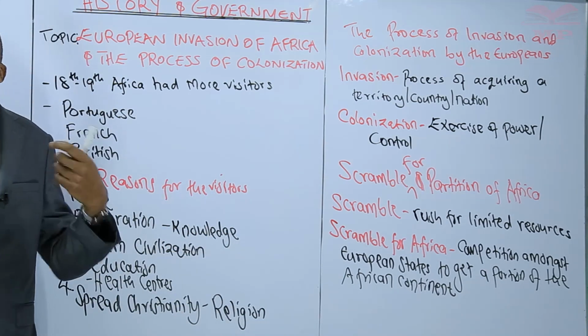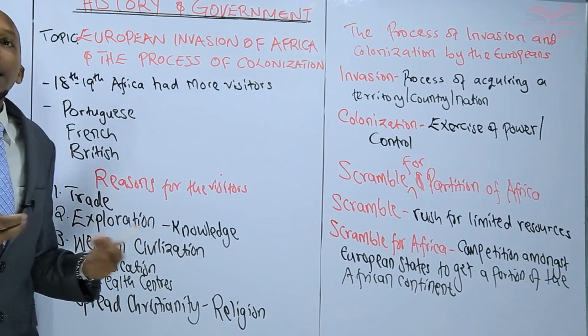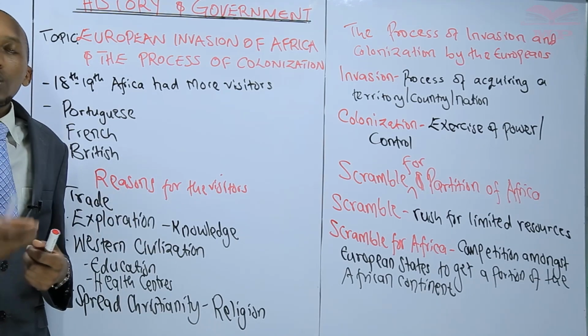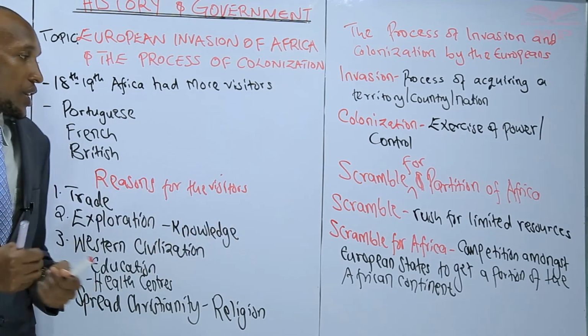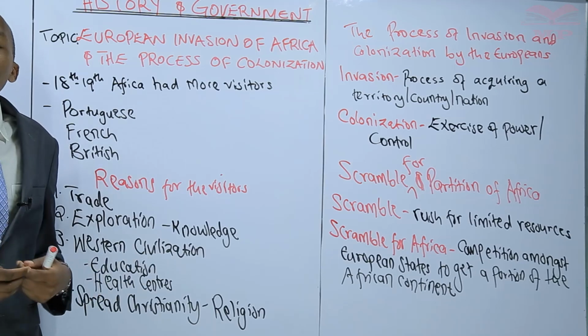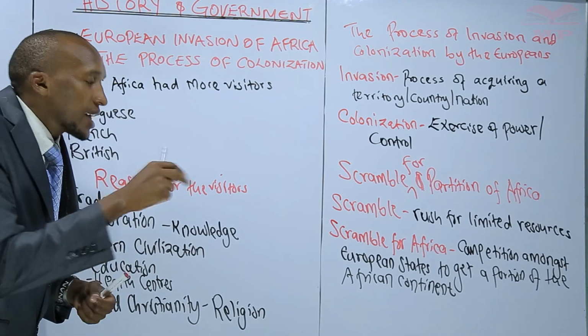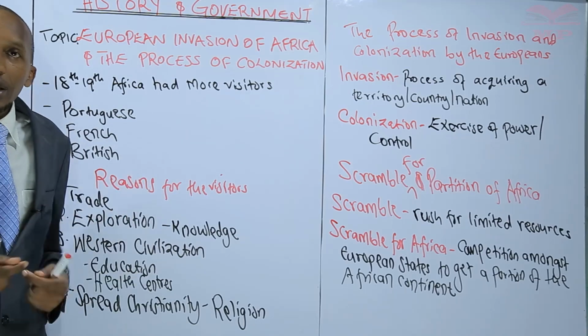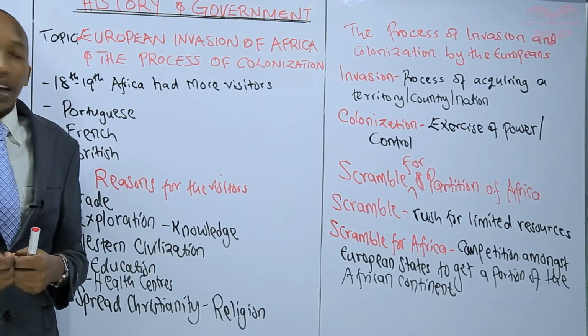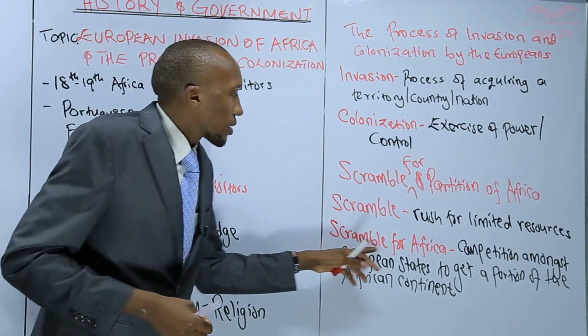Right? They directly came. The governments could send representatives, right, to come and occupy these areas, or they could make agreements with the leaders in the African continent to secure these places. So that is about scramble.